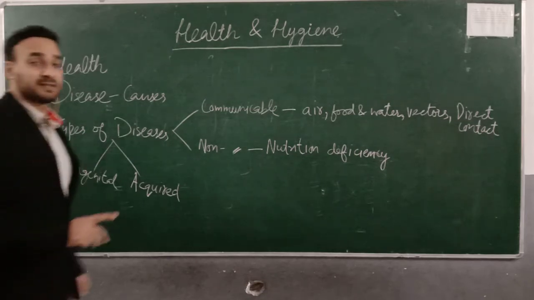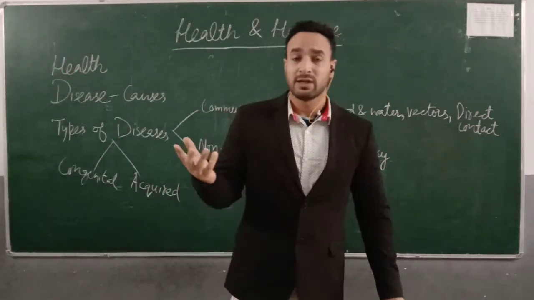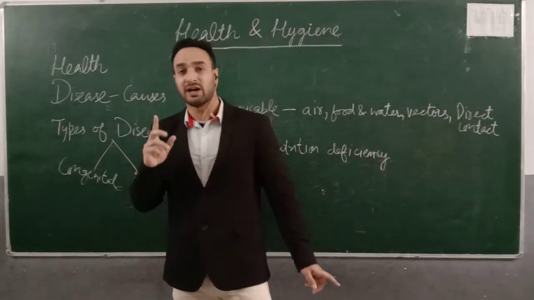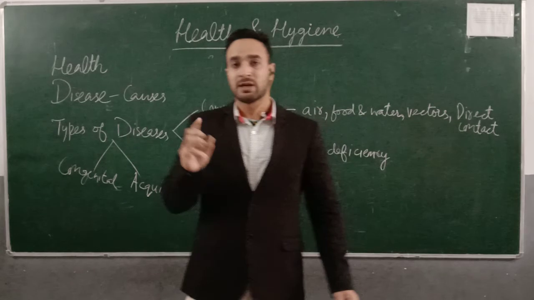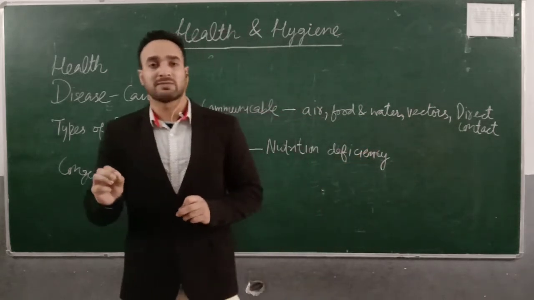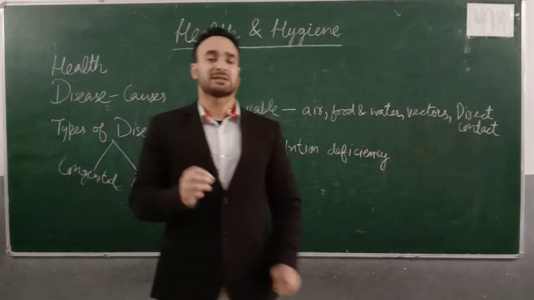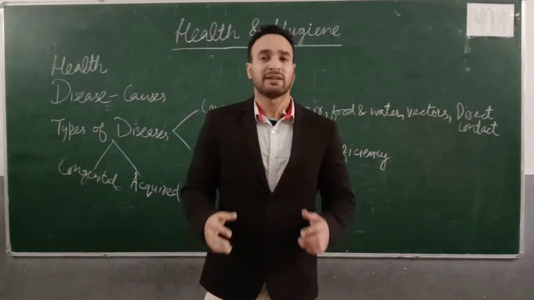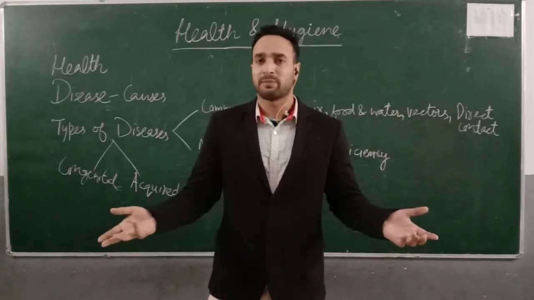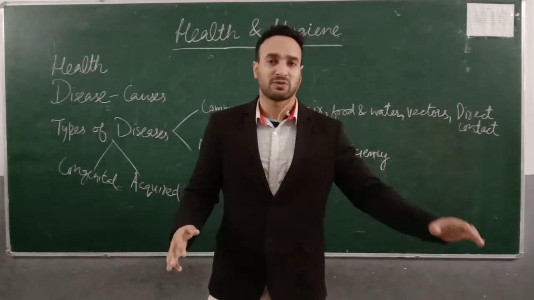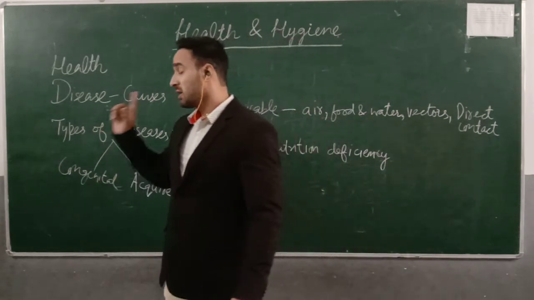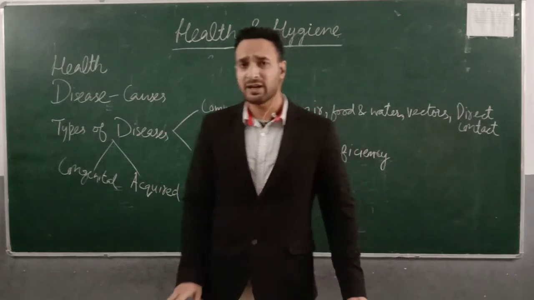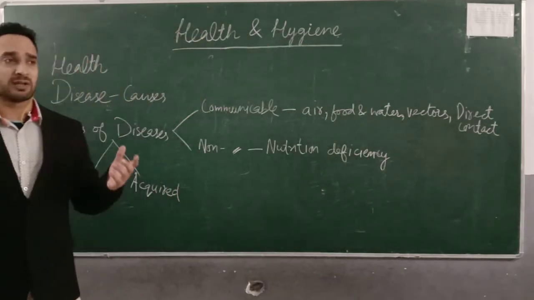The reasons for the cause of diseases. What is the reason for the cause of diseases? There are many, but the three prime reasons are: the first is the pathogen. As I said, disease-causing microorganisms are called pathogens. So these pathogens may cause disease. The other kind is the congenital disease, that is, diseases present since birth, so a person can do nothing about it. Because it was present since birth, this is also a cause for diseases. And number third are the acquired diseases, which we develop during the course of our life.